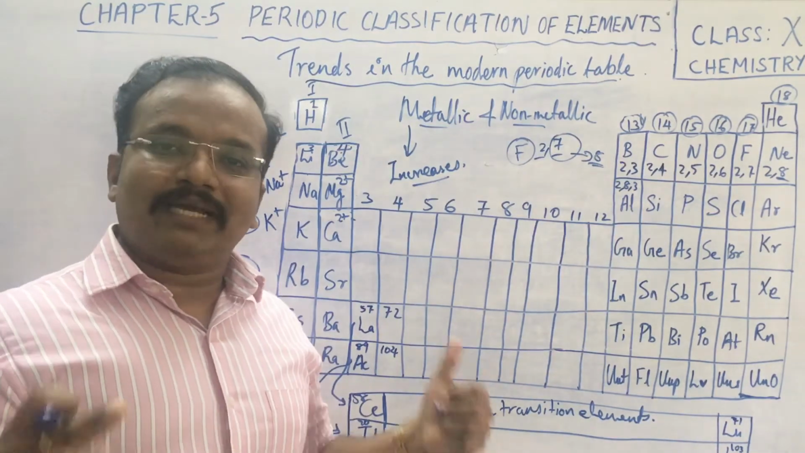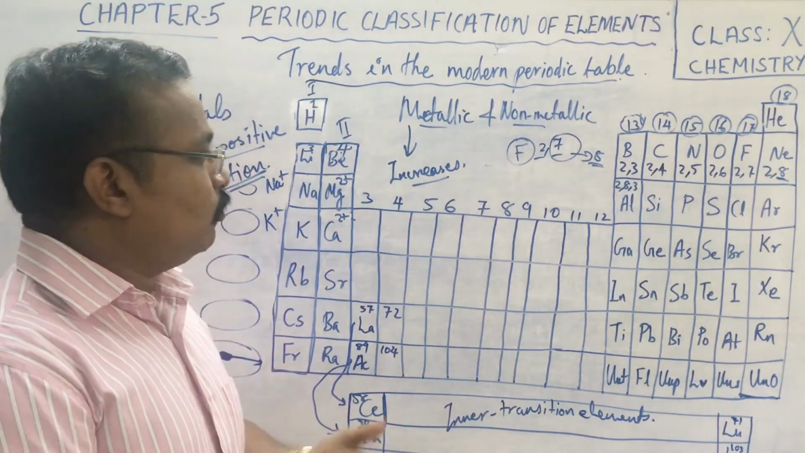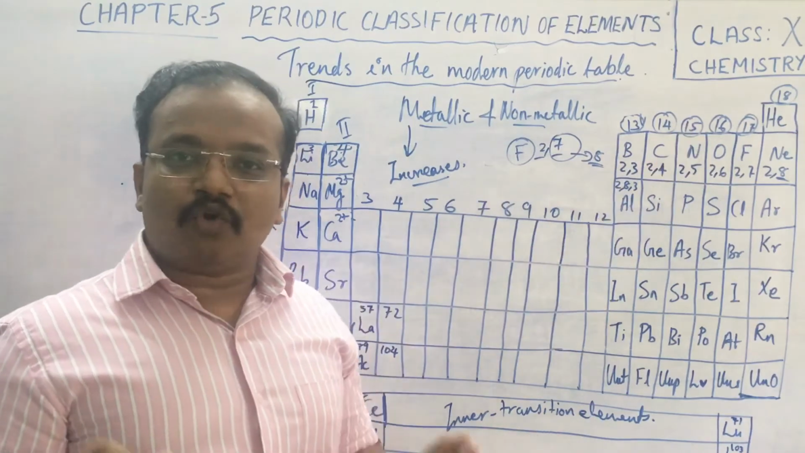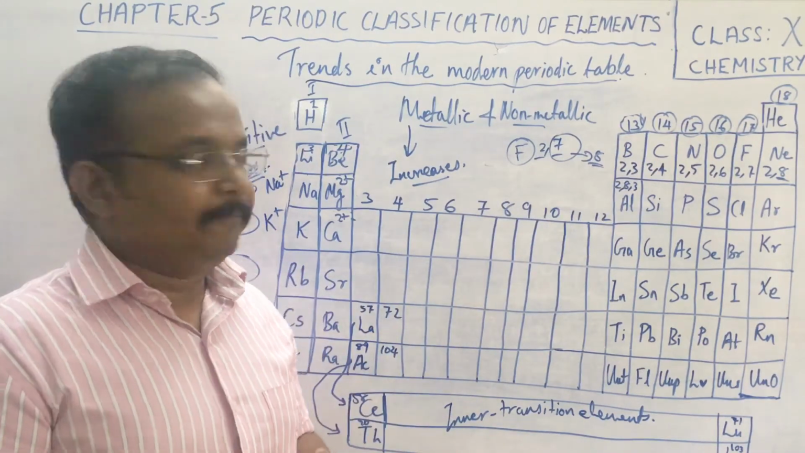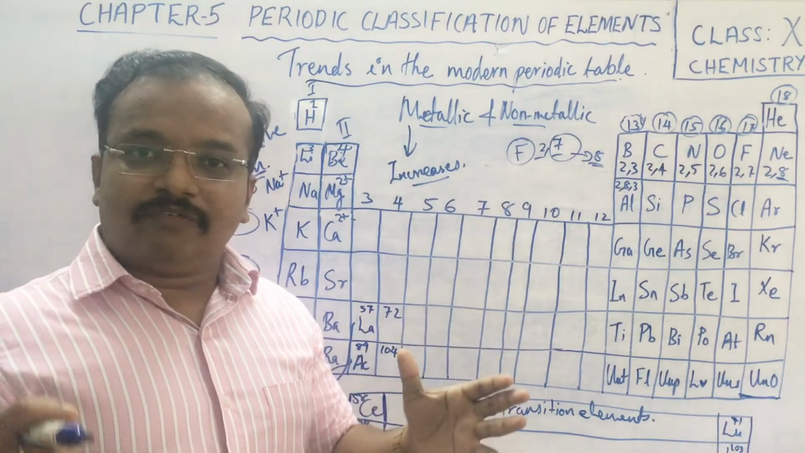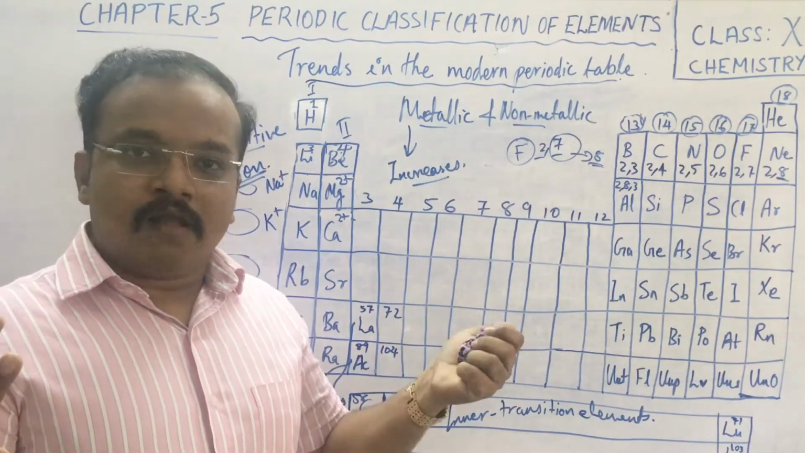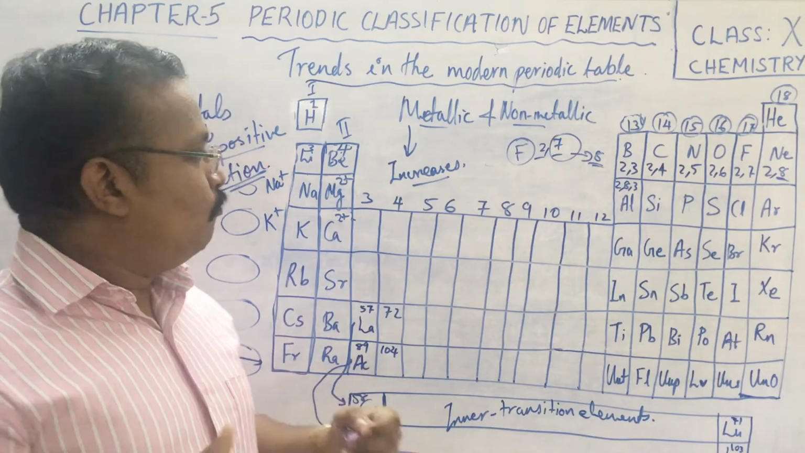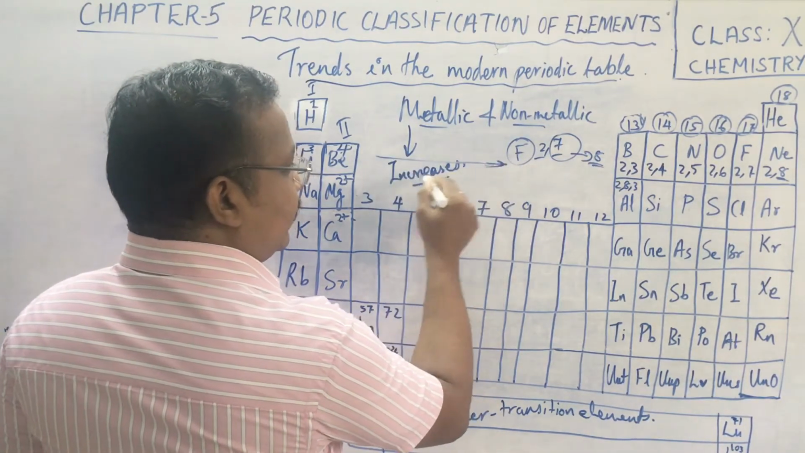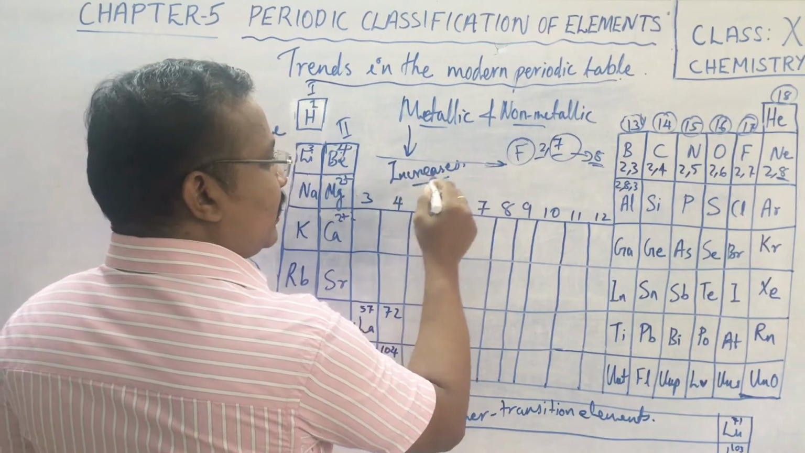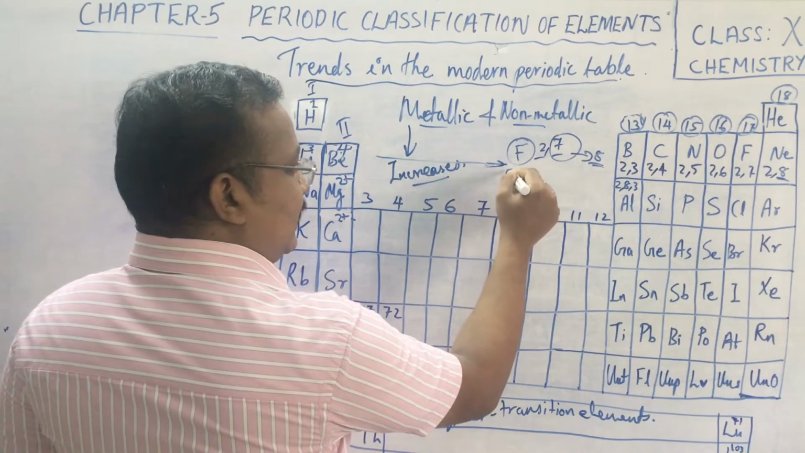By accepting one electron, fluorine can attain the noble gas configuration of neon. So fluorine is in need of attaining an electron. What we can see here is that on moving across a period, metallic character keeps on decreasing.